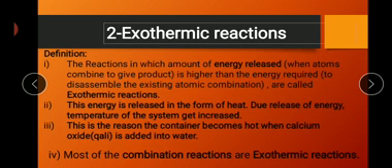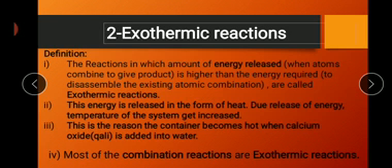Definition, starting from this: in this reaction, the amount of energy released when atoms combine to give the product is higher. Okay, means the case is opposite to the endothermic reaction. Over here, this amount of energy is higher than the energy required to disassemble the existing atomic combination. So it releases the energy into the surroundings in this form. This is called an exothermic reaction.